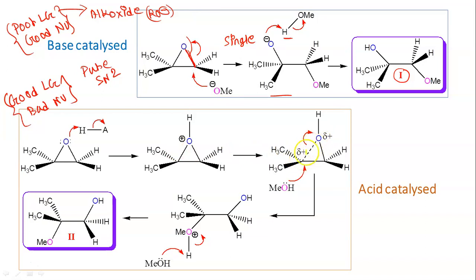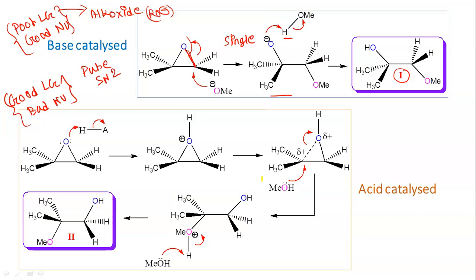But it is not fully clipped. It is just starting to clip. It is not a fully developed positive charge. But if you compare this partial positive charge, though it is not a fully formed carbocation, it is still stabilized by these two methyl groups. So why did we say in the previous slide that it is not a completely pure SN1 mechanism? There is some SN2 character also, because in SN1 there is a free carbocation with fully developed positive charge, but here we do not have any free carbocation.